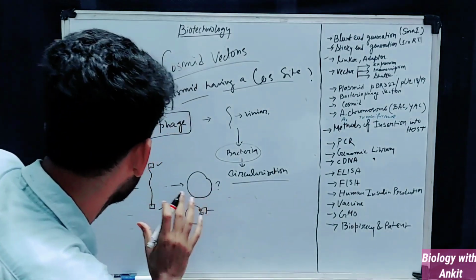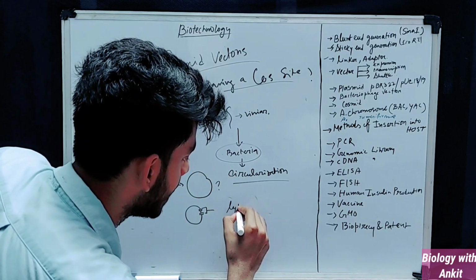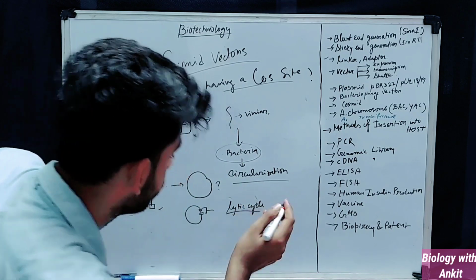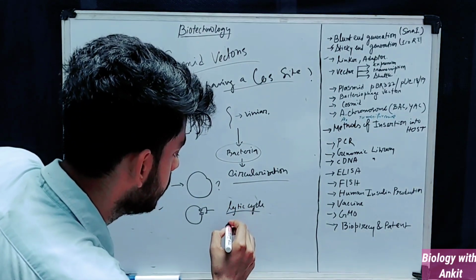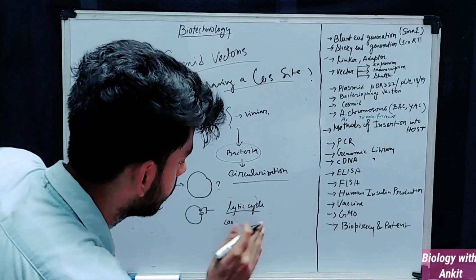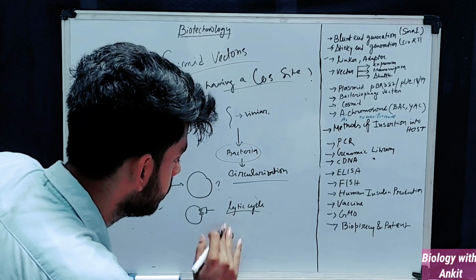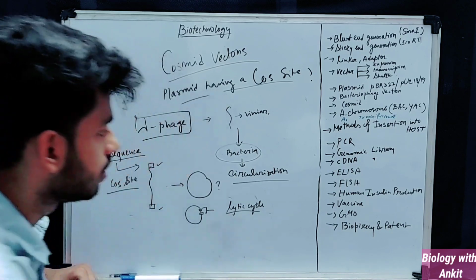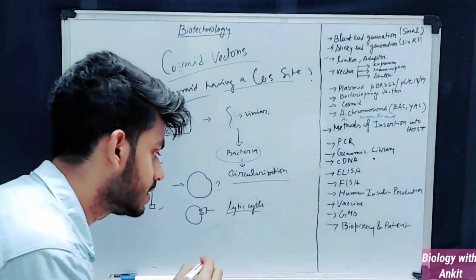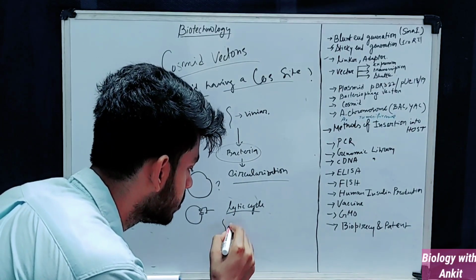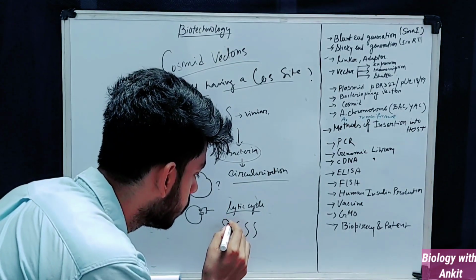Also, there is another function of the COS site, that is when the lambda phage is following the lytic cycle. In the lytic cycle, what the bacteriophage does is it continuously synthesizes its new genome, its new linear genome, and all these linear genomes are connected with the COS sites.